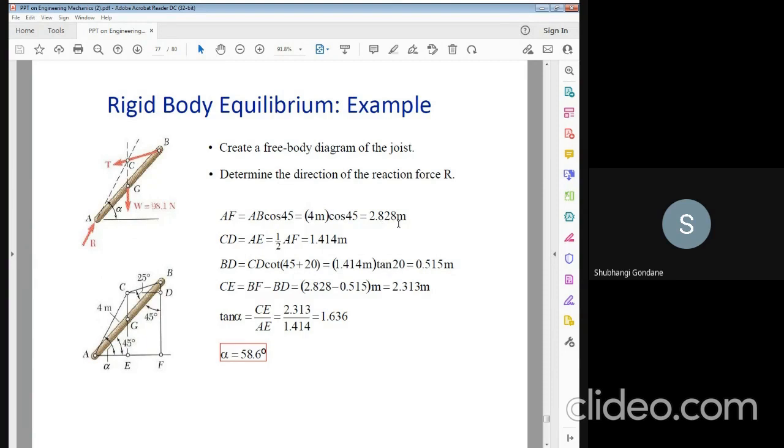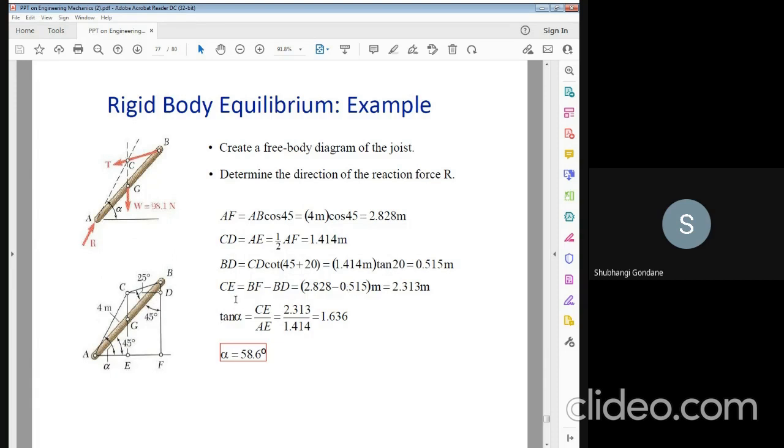You calculated AF as 2.282, and CD is equal to half AF, that is 1.141. Then you have to calculate the force BD. BD is in the upward direction and it is BD cot 45 plus 20, because this angle is 45 and that angle is 25.